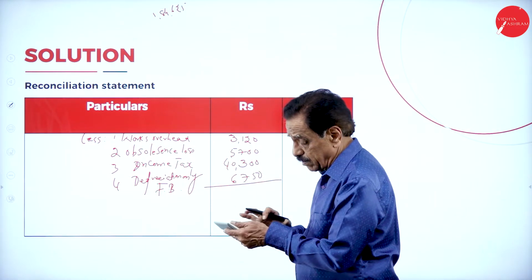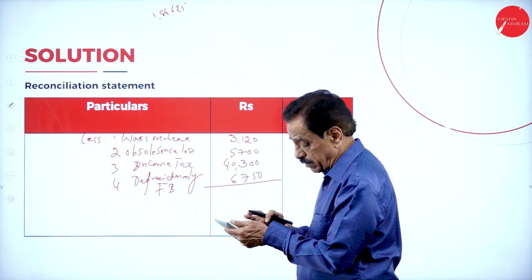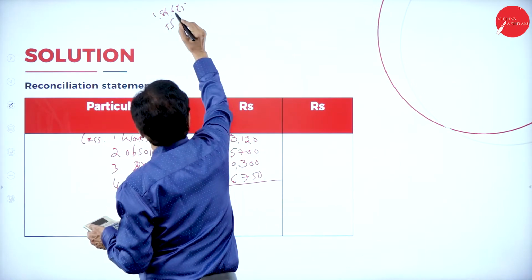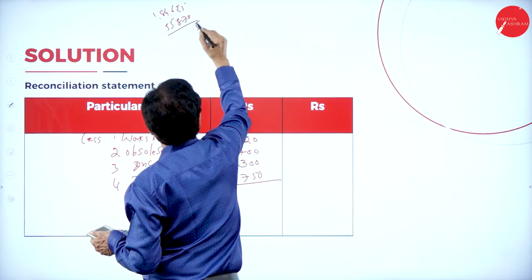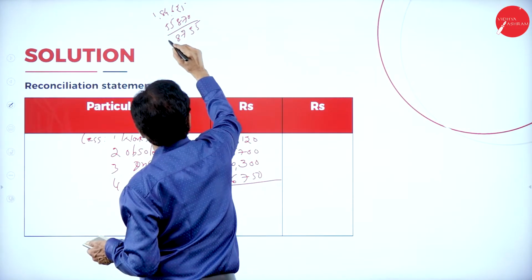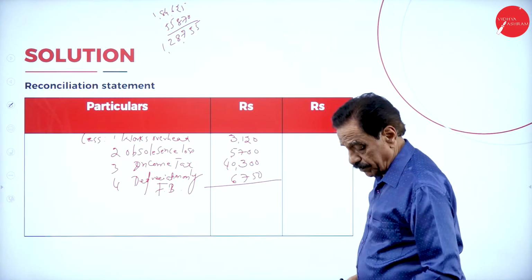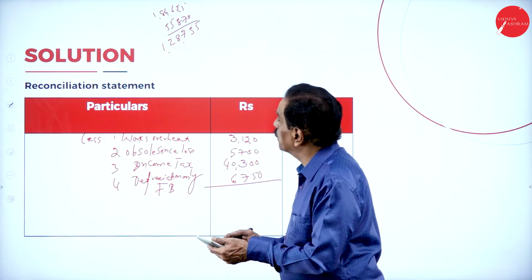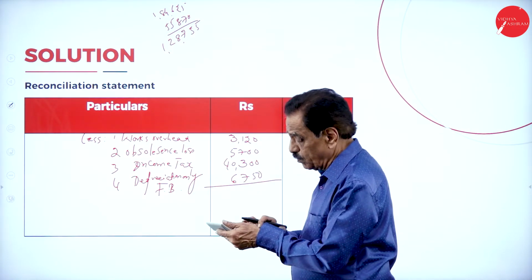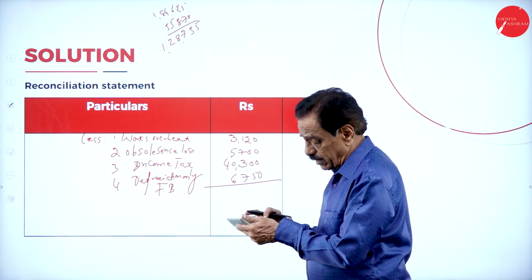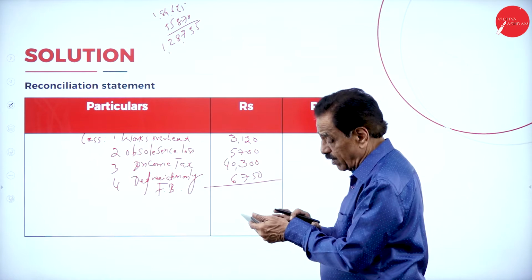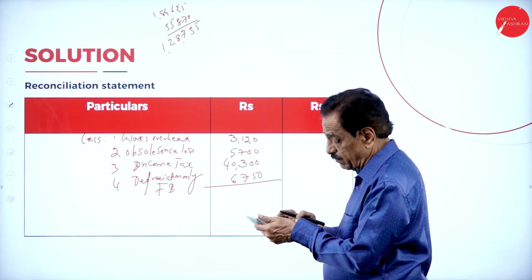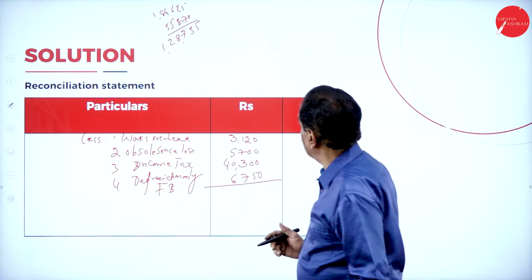So if I add the figure now: 3,120 plus 5,700 plus 40,300 plus 6,750, 55,870. Total minus figure.